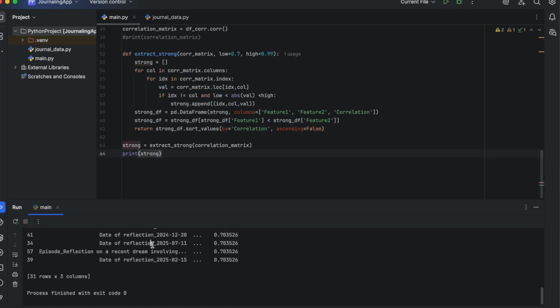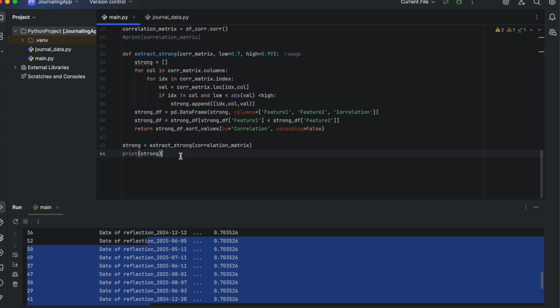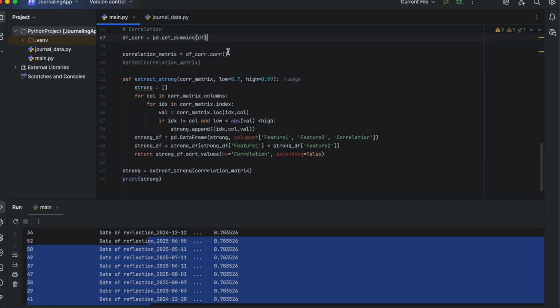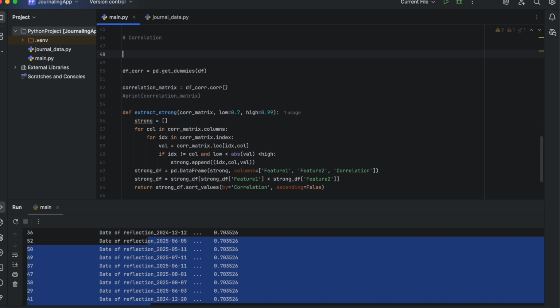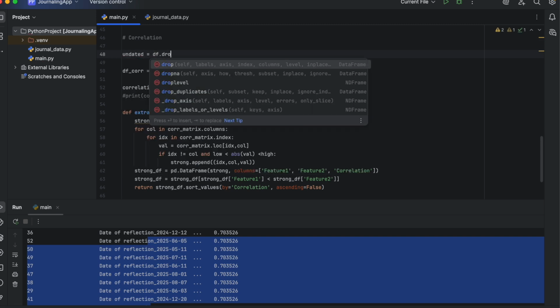The first thing we have to do is see which of the columns don't actually represent features, disturbing our results. The first one is the date of reflection column. We'll get rid of it by creating a new dataset without it. We'll call that undated.